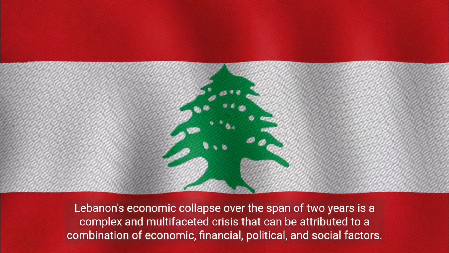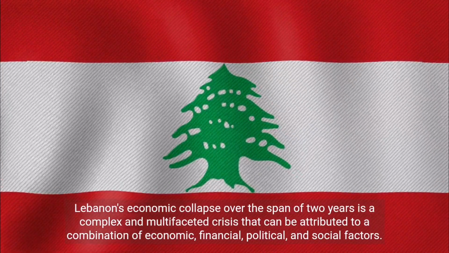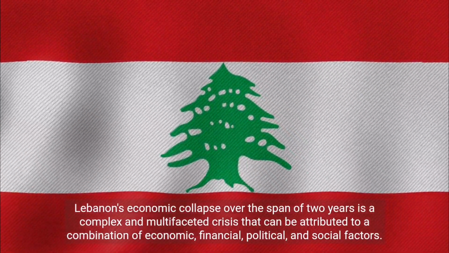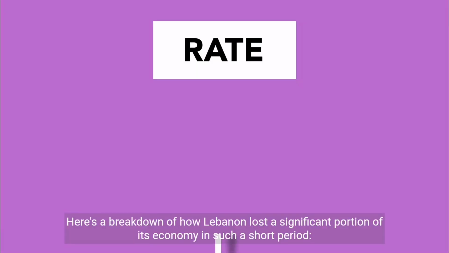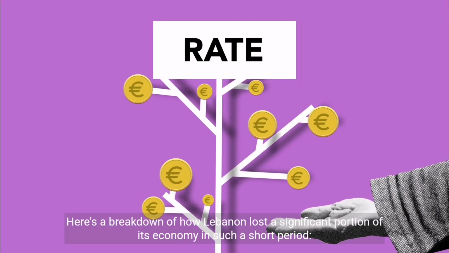Lebanon's economic collapse over the span of 2 years is a complex and multifaceted crisis that can be attributed to a combination of economic, financial, political, and social factors. Here's a breakdown of how Lebanon lost a significant portion of its economy in such a short period.